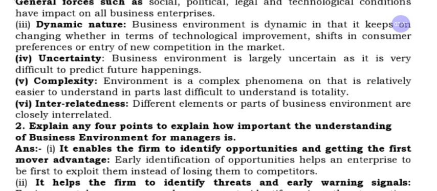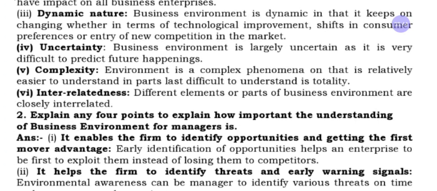And third feature of business environment, we have dynamic nature. The business environment does not have a constant nature. Dynamic in the sense it keeps on changing. It may be technological improvement or technological changes, or the consumer may shift from one product to another product.